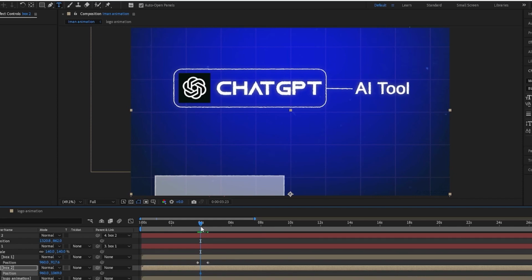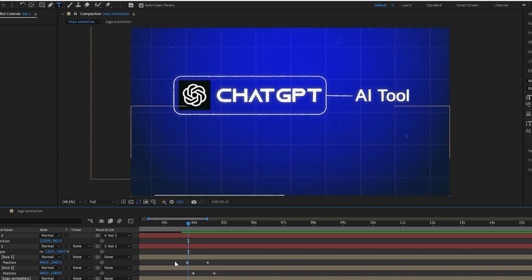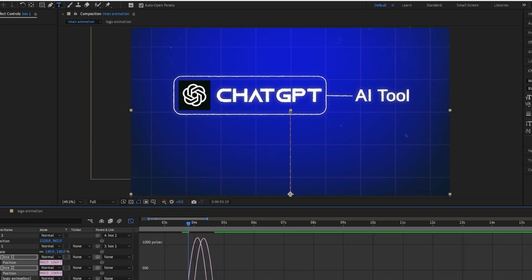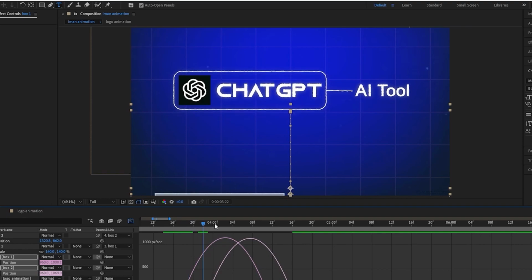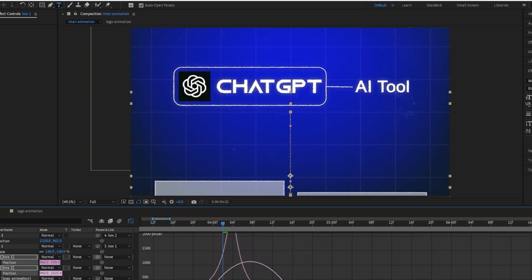Then you want to work out the distance between the first and second keyframe and do the same. Basically just make sure that both the keyframes on box 1 and box 2 are evenly spaced out. And then you want to press F9 by highlighting them, and then do exactly what we've just done with the other ones with this one. So just move the handle on the left closer to the middle, and do the same with the other side.